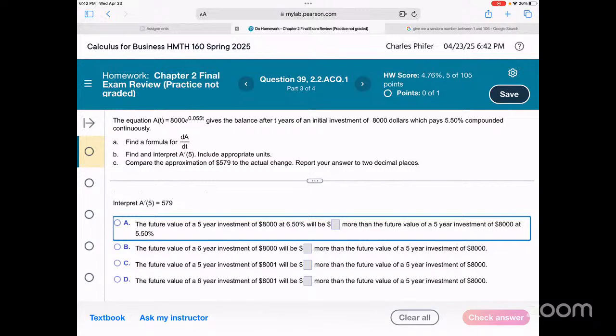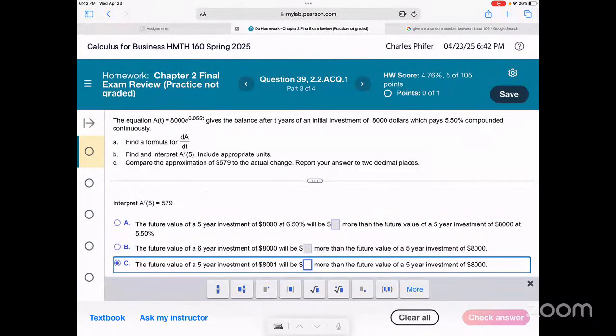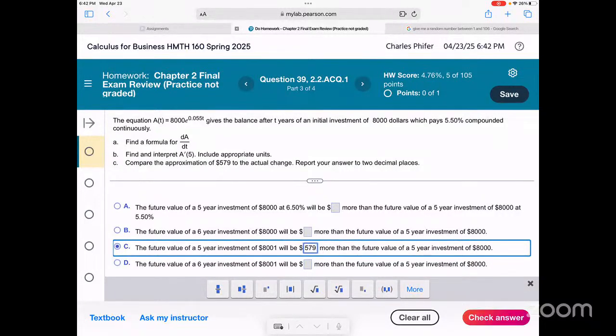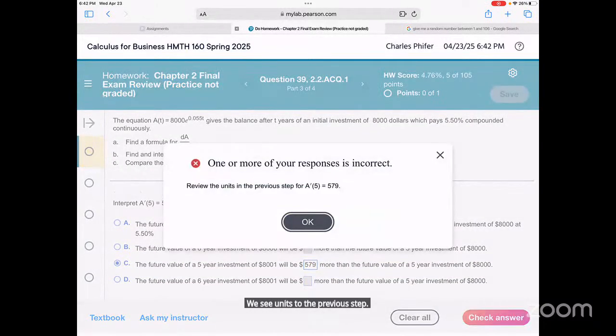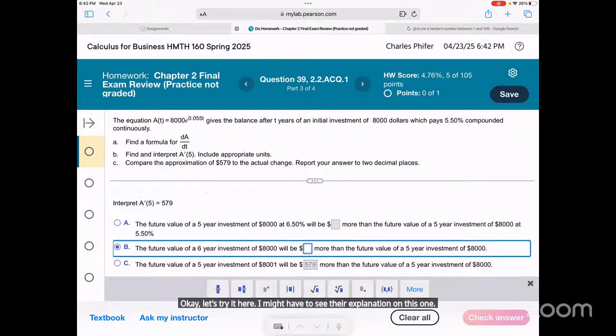More than the future value. Okay, 579. I'm gonna go with C. I'm not really sure. 579. Let's see, units to the previous step. Okay, let's try it here. I might have to see their explanation on this one.